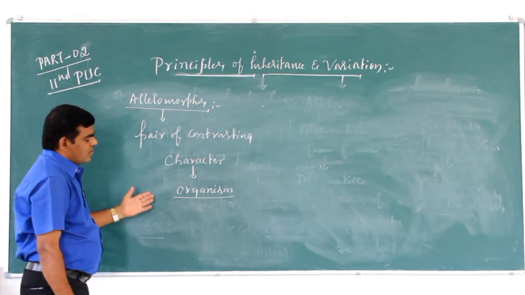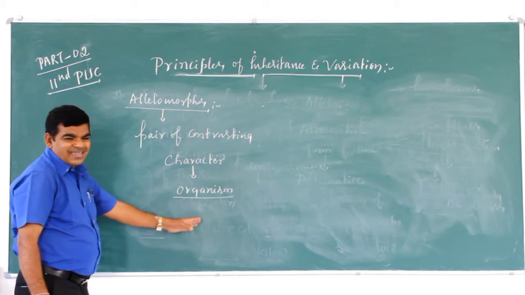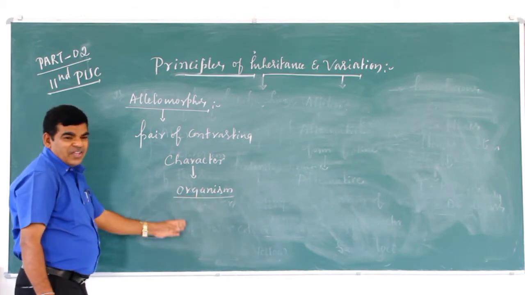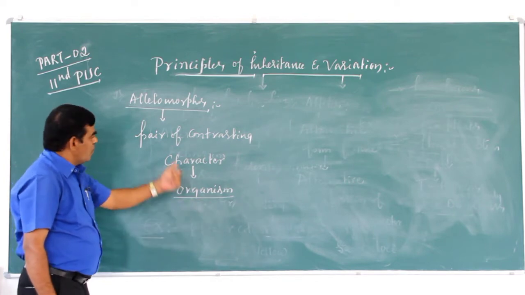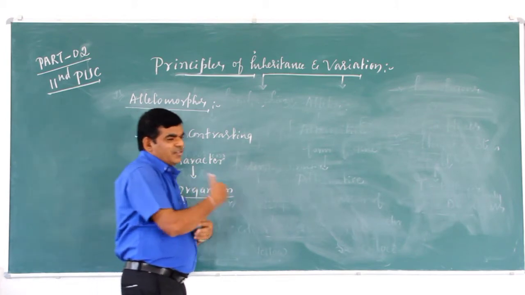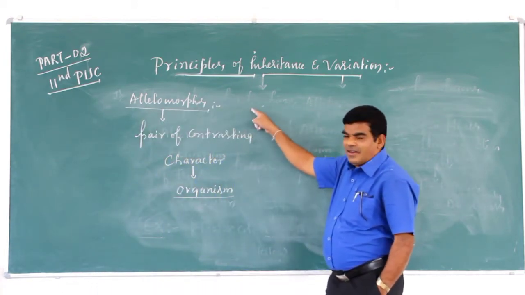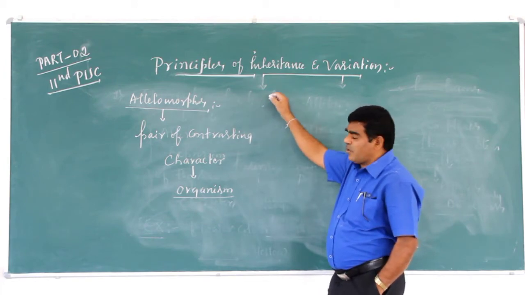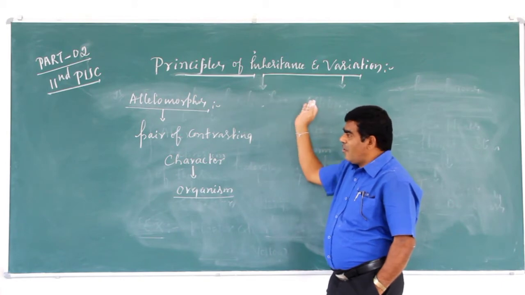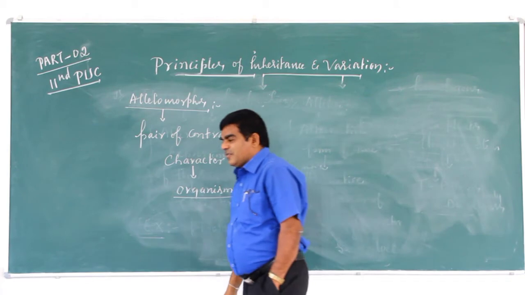For example, shape of the seed, inflated and constricted, or color of the seed, yellow and green. These are pairs of contrasting characters. A pair of contrasting characters of an organism is called allelomorphs. The best example is the color of the seed, yellow and green, the contrasting characters of an organism.